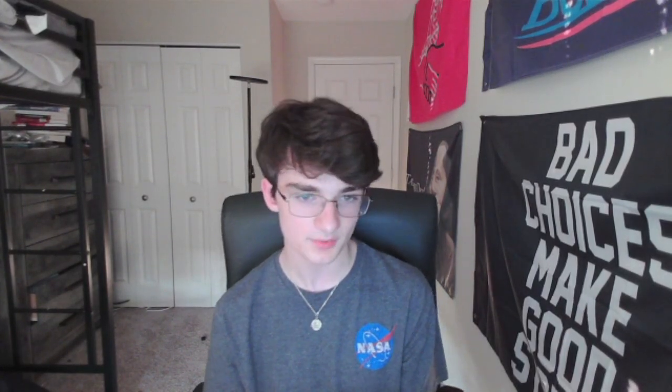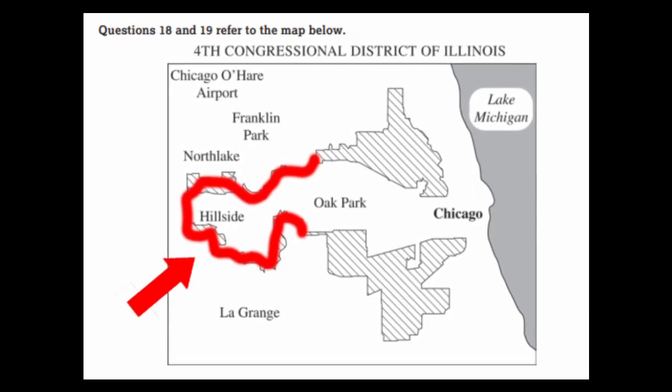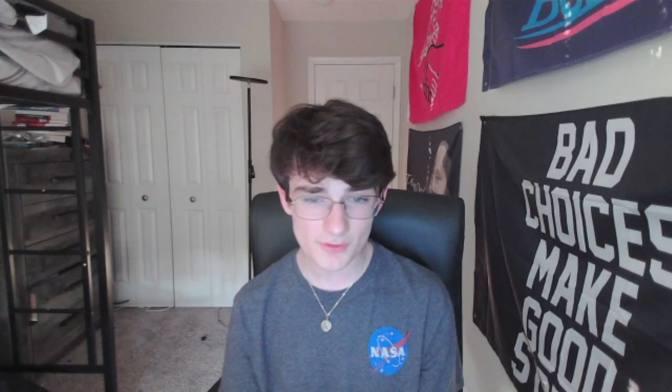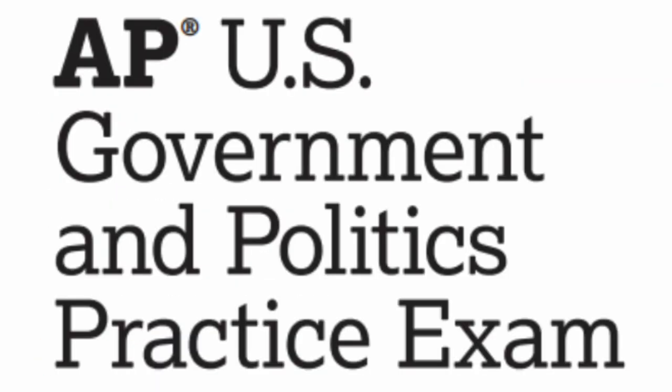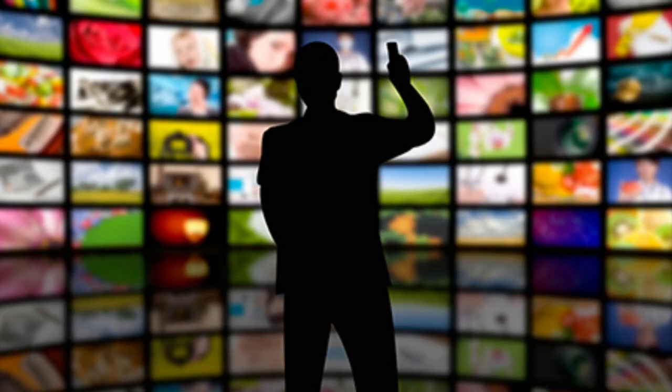So this proves the idea that the general populace, like you and me, tends to oversimplify the concept of gerrymandering, and showing that just because a district has abnormal lines doesn't mean that it's gerrymandered. It's not just the general populace too, it's the College Board for the AP US government exam. And I think there's a good chance that the media helps with this oversimplification.